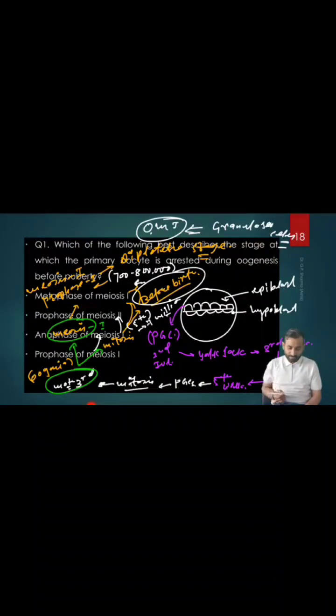So hope you understand. So what are the stages? The questions they will ask you from here: the primordial germ cells originate from the epiblast, and these primordial germ cells begin at which week? Second week. From the second week they begin to develop as primordial germ cells, and they begin to migrate to the yolk sac.